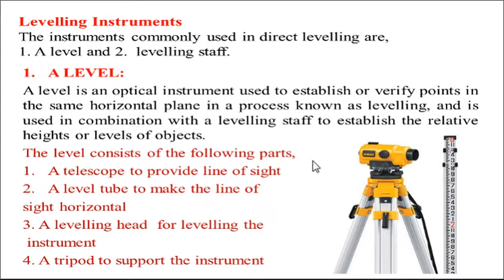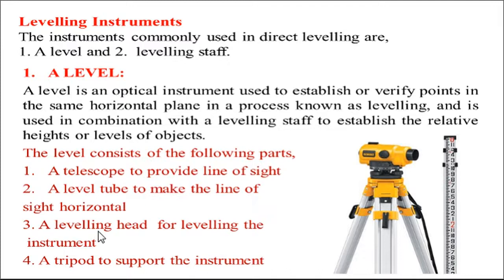Now this level consists of different parts. The first part of the level is the telescope. So this is a telescope. It is provided to get the horizontal line of sight or horizontal line of collimation. Then the level tube, to make the line of sight horizontal. So here there is a level tube. To check whether the instrument is level or not, there is a necessity of a level tube.